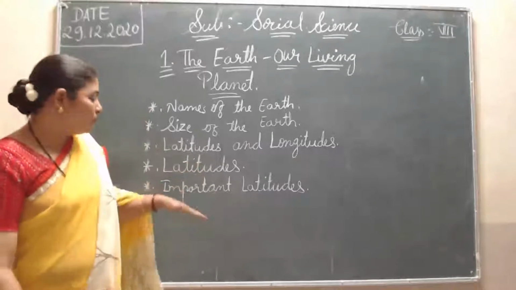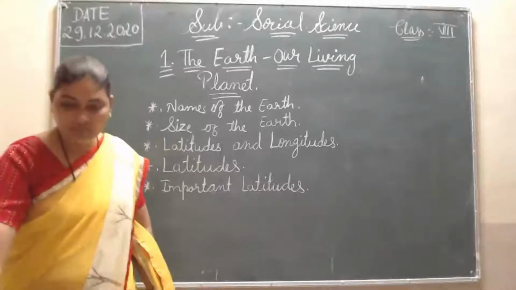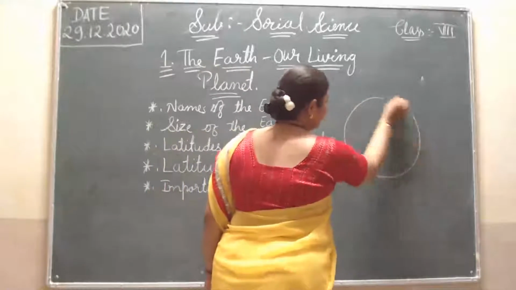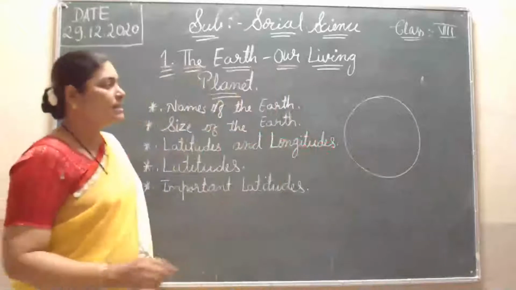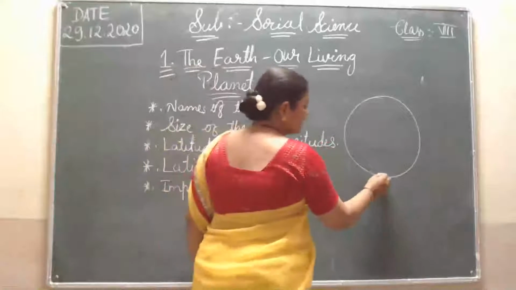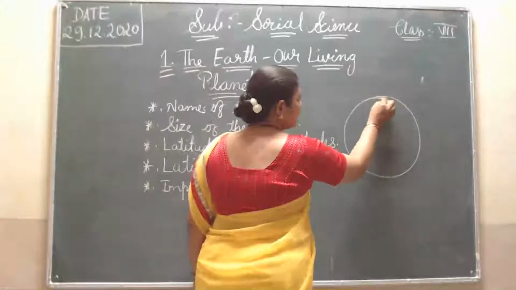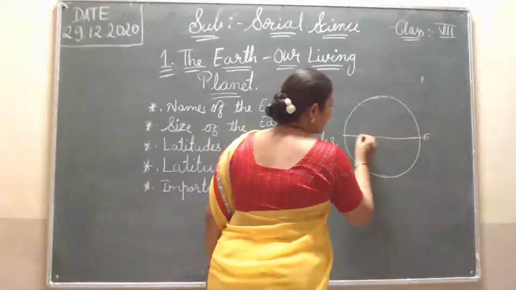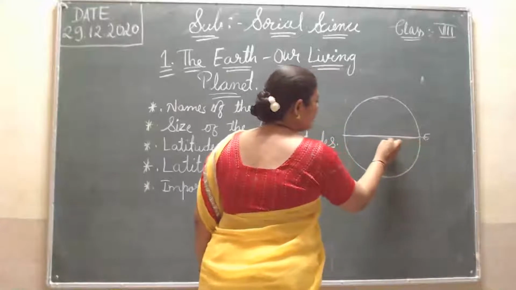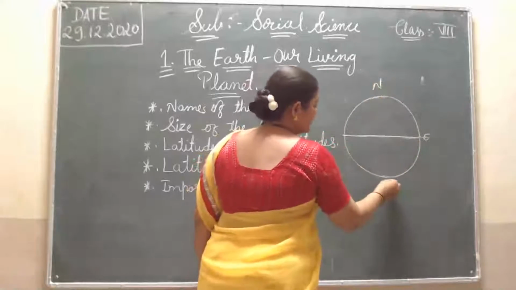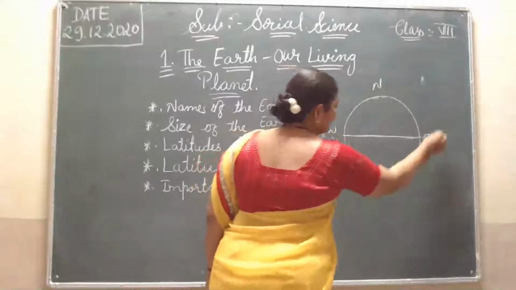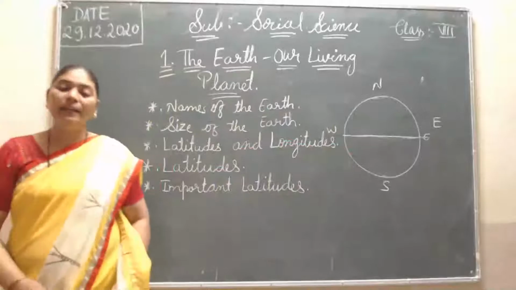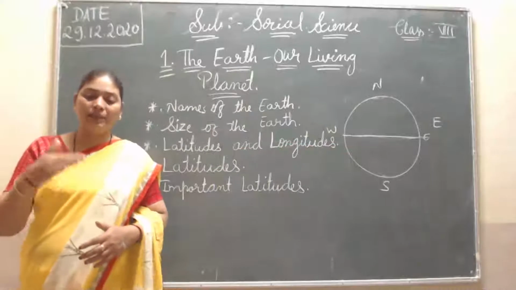So at the poles it is less, but at the equator it is more. This is the north, this is the south, this is the west, this is the east.